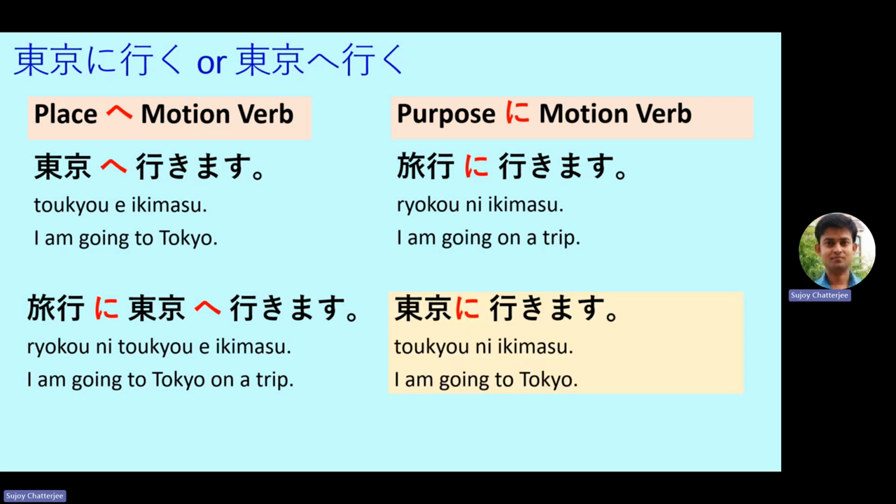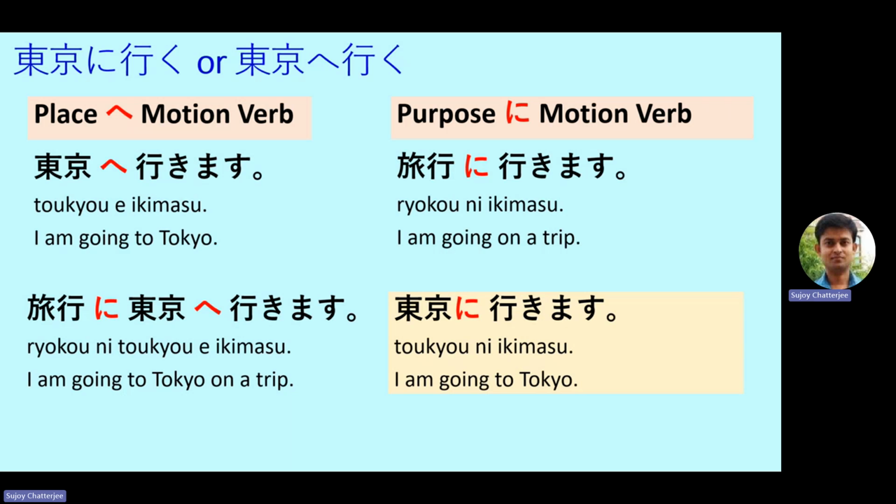The new thing is that Tokyo ni ikimasu. I am going to Tokyo, again the same meaning. So this is the confusion. Sometimes you will find Tokyo ni ikimasu and at some places you will find Tokyo e ikimasu. So what's the difference between these two and whether both of these are correct or if anyone is wrong?